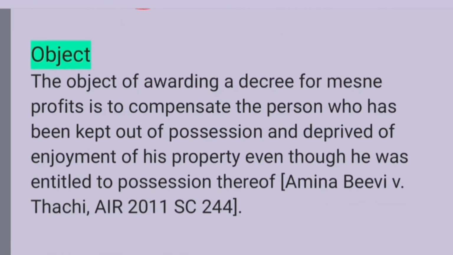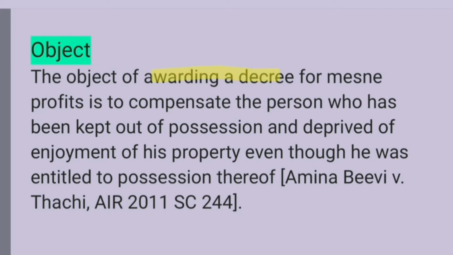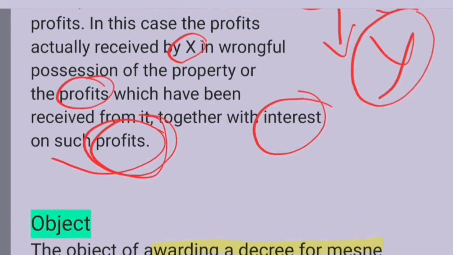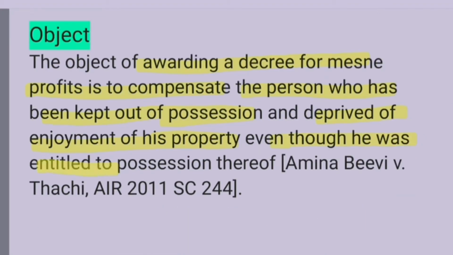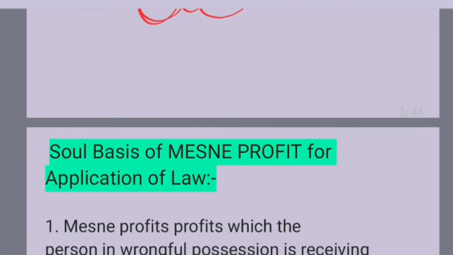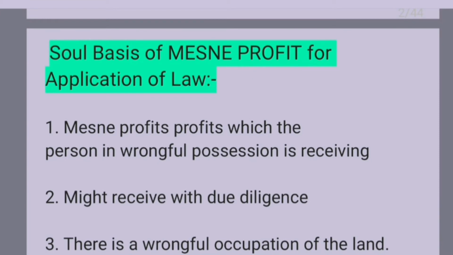Now let's go to the object. The object is to award a decree for mesne profits to compensate the person who has been kept out of possession. So if we go to the above illustration, here Y has been kept out of his lawful possession even though he was entitled to possession thereof. And this has been observed by the Supreme Court in the case of Amina Bibi versus Thachi, AIR 2011 SC 244.